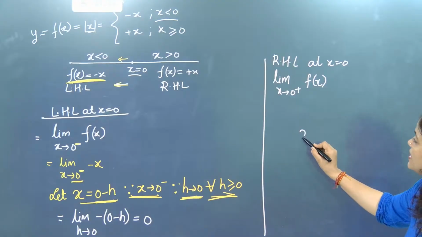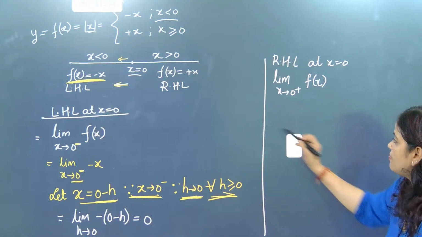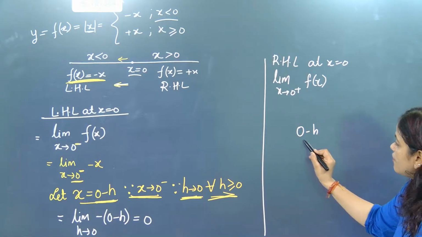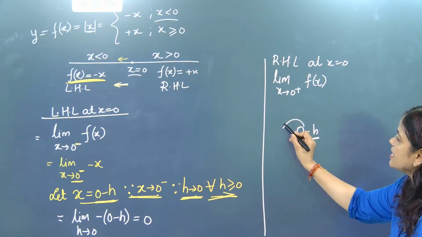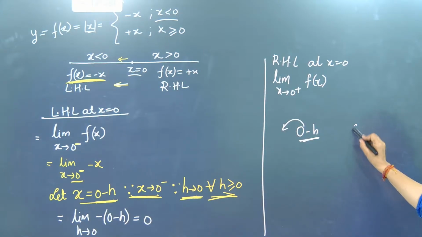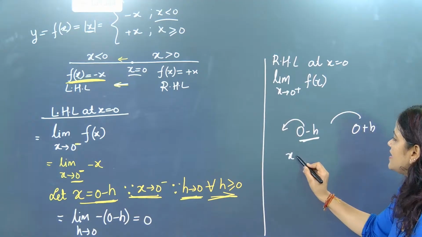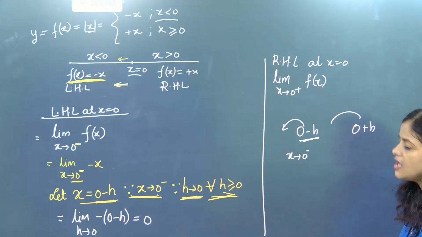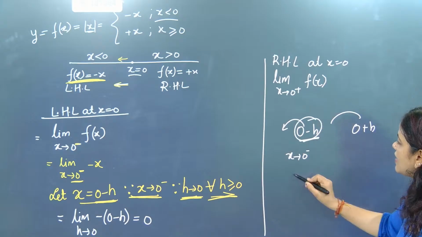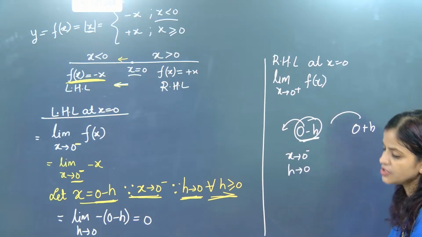But beta, implementation of h means 0 minus h. If I write this, it takes me to the left side, and 0 plus h will take me to the right side. So rather than writing x tends to 0 plus, I will directly write h tends to 0.